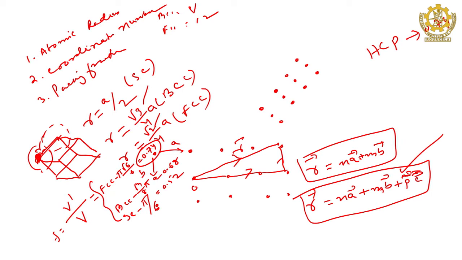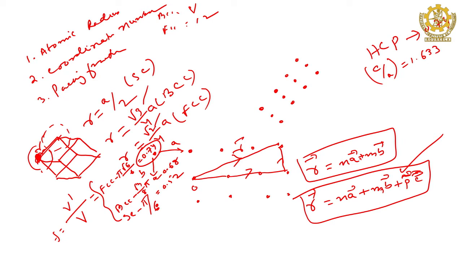right. So, for HCP the packing fraction is the same as FCC, but again in the HCP structure the very important parameter that you know is the C by A ratio, right, C by A, and for the HCP structure that ratio is how much? That also you verify, 1.633.